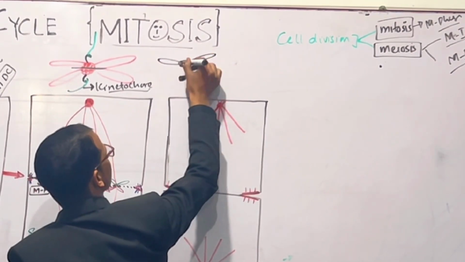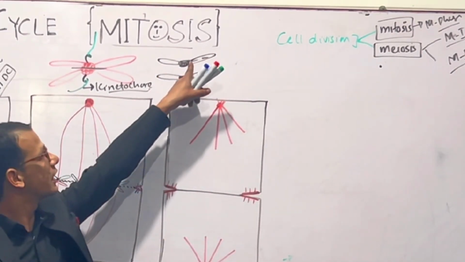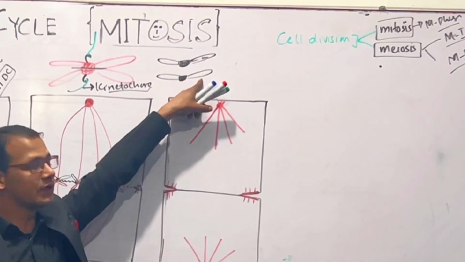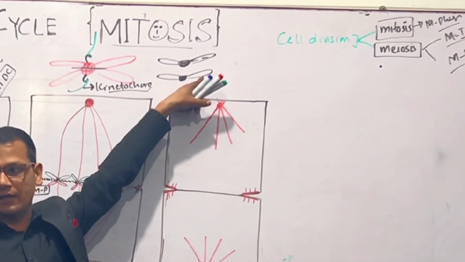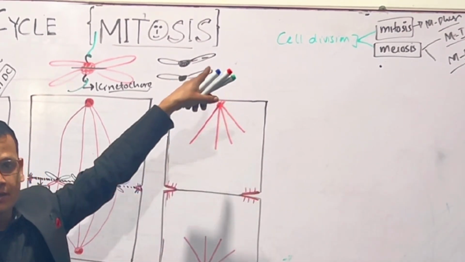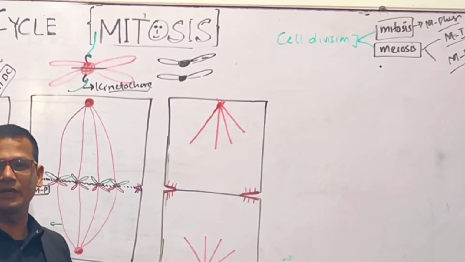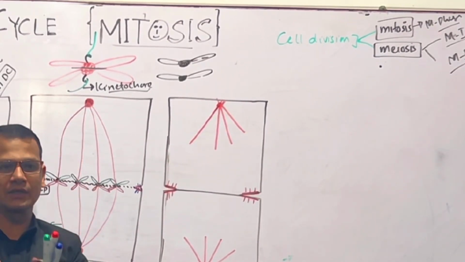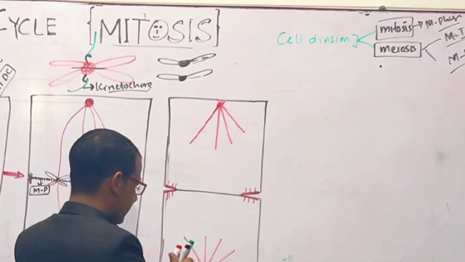So one full chromosome remains here and one full chromosome remains here. But now here the amount of DNA is one in here and one in here. This is the full story which is done in interphase: in interphase the amount of DNA becomes doubled. In anaphase the amount of DNA will again become one, for separating the cell or providing the same DNA amount into daughter cells. So the centromere divides.